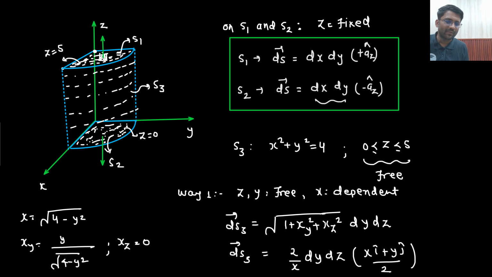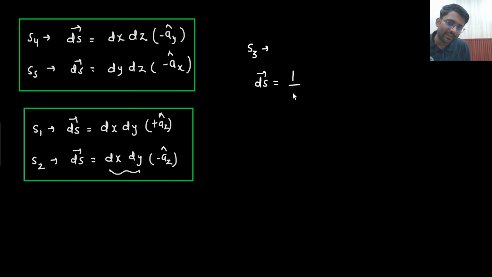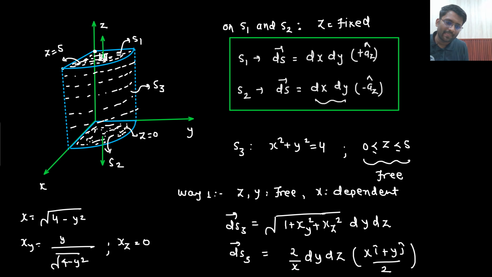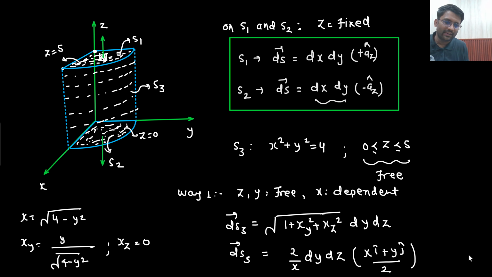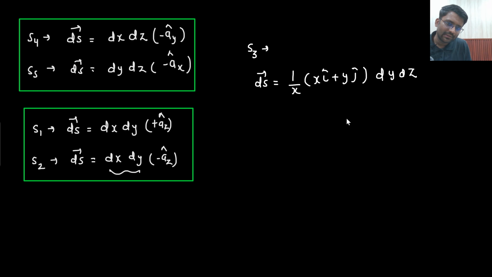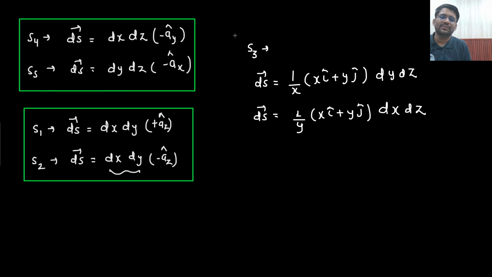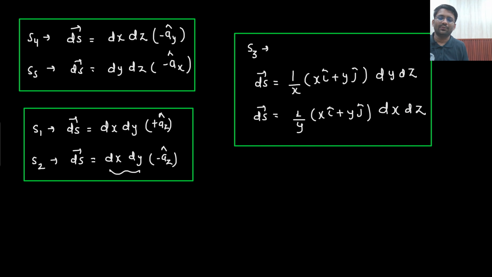One answer would be 1 by x (xi cap plus yj cap) dy dz, and the other answer would be 1 by y (xi cap plus yj cap) dx dz. These two answers are possible for S3.